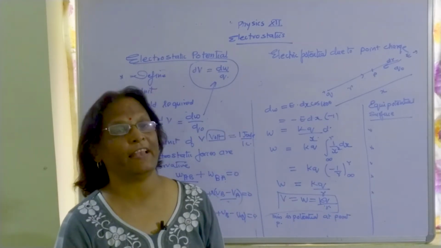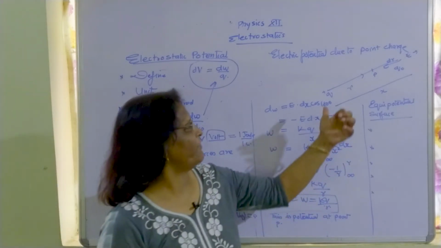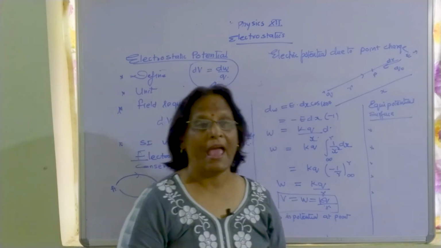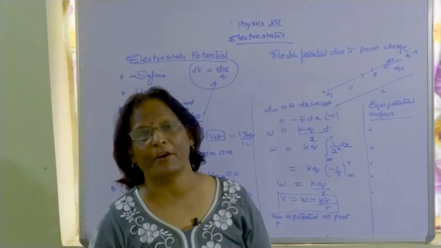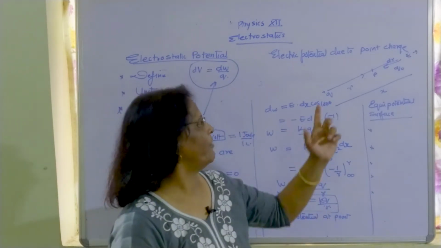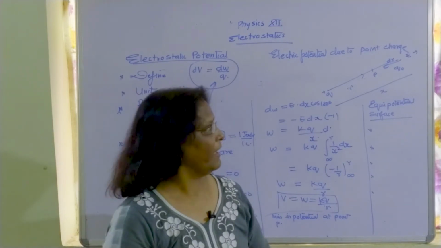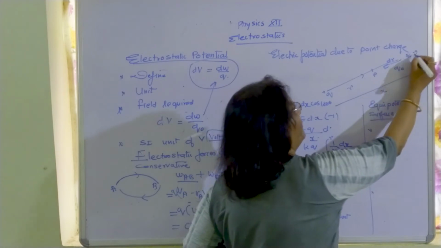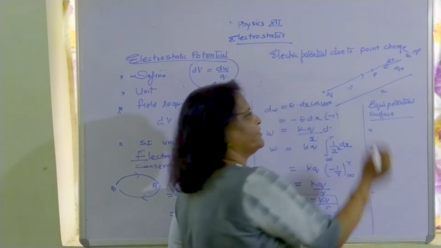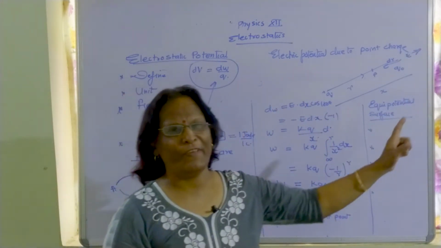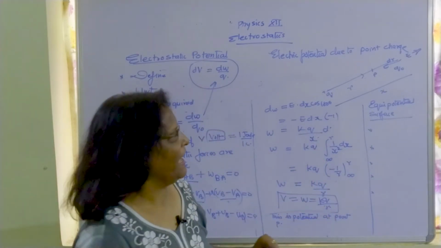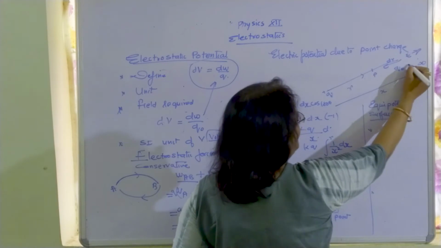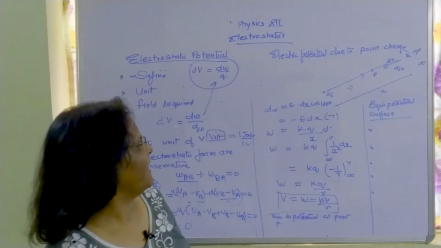When we are dealing with electrostatic potential due to a point charge, we have taken a point charge Q here, and at a distance r we have taken a point P, and at this point P we have to find the electrostatic potential of this point charge Q. The electric field will be radially outward because of plus Q. Electric field lines always originate from it. We are moving from infinity to a point, so that means we are moving in the left direction.